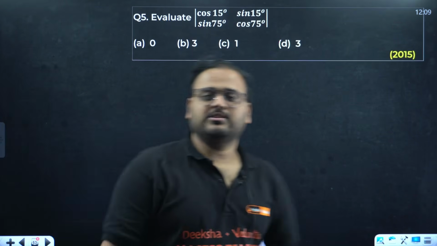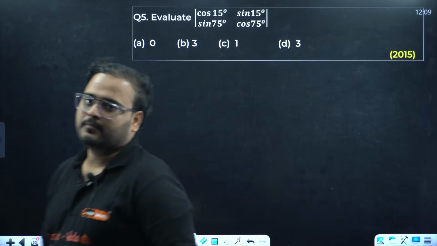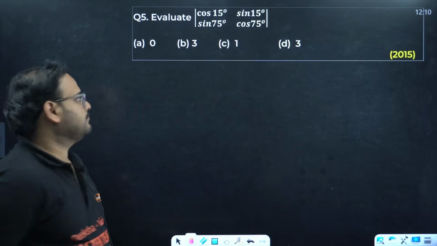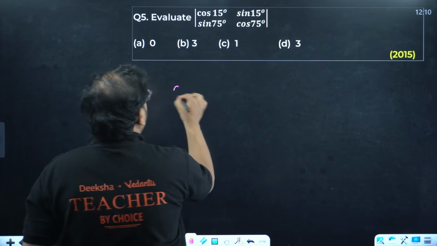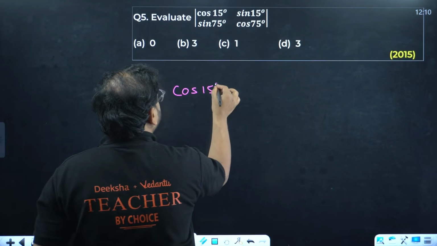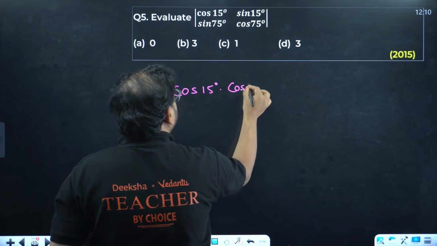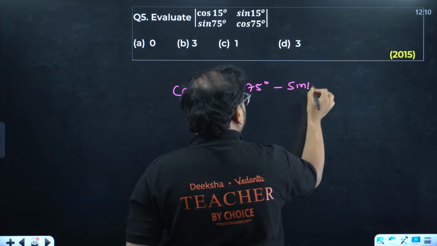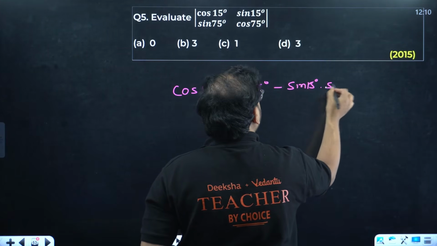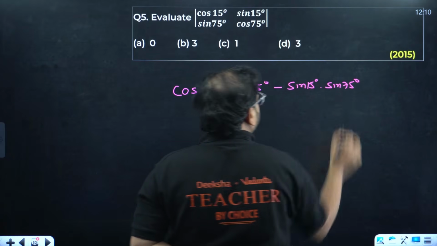Right? Question number 5 now. Evaluate this value. Yes, very easy problem. Multiply that. You get cos 15 degrees cos 75 degrees minus sine 15 degrees sine 75 degrees.